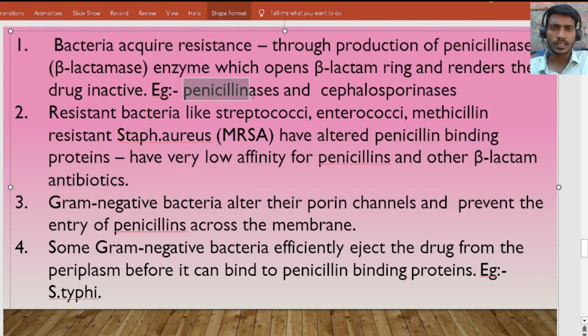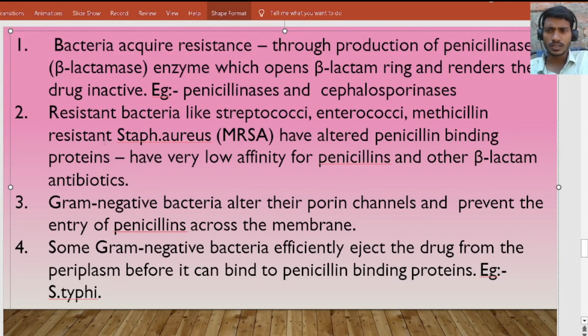This is the first mechanism, penicillinases and cephalosporinases, and this is resistance through low affinity for penicillins, by changing the penicillin binding protein structure, which may cause very low affinity of penicillin binding and other beta lactam antibiotics.